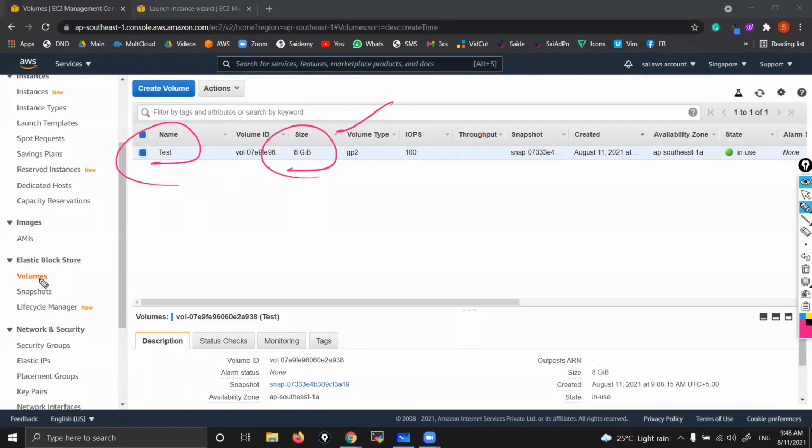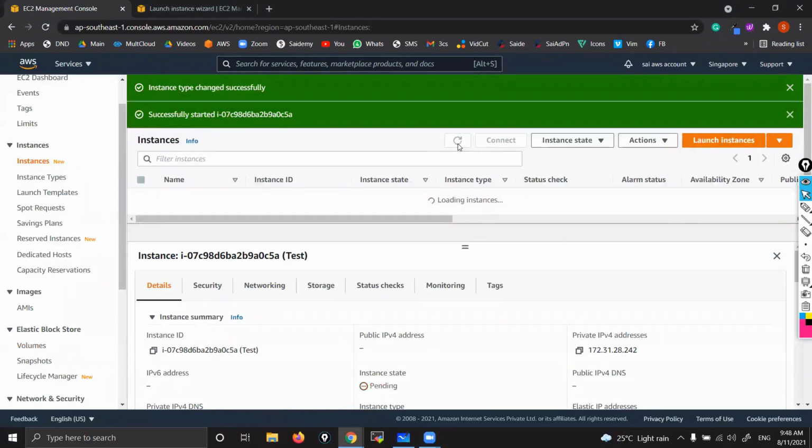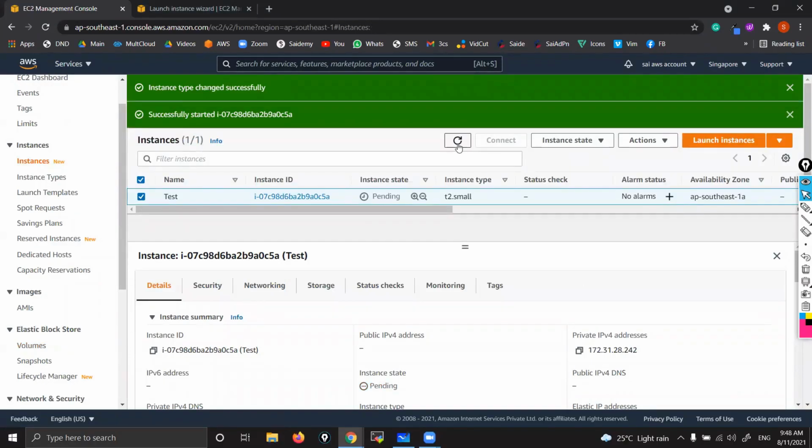You can see you are on the volumes page. 8 GB. Now, how to increase or decrease? I told you, you need not stop. Green color means right now it is running. My instance is running, correct? Let me verify. Oh, it is stopped. Let me start it. Let me show you. While running itself, I'll change. Once it is ready, then we'll increase the size.